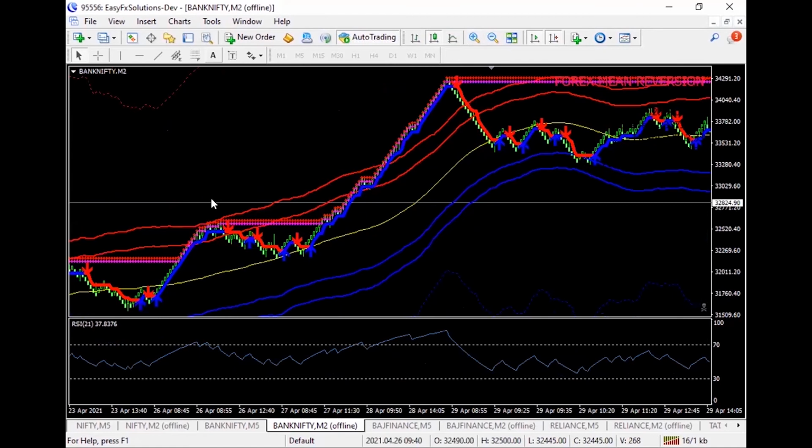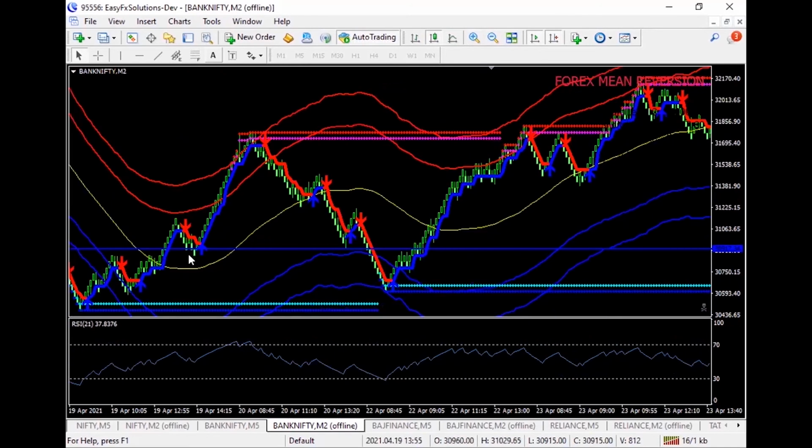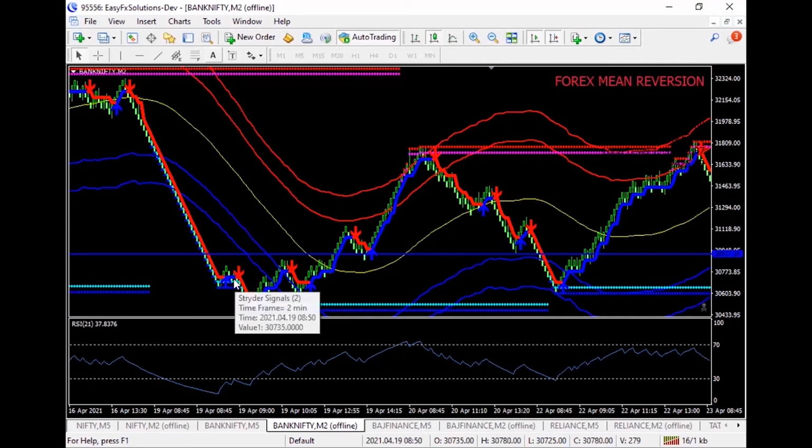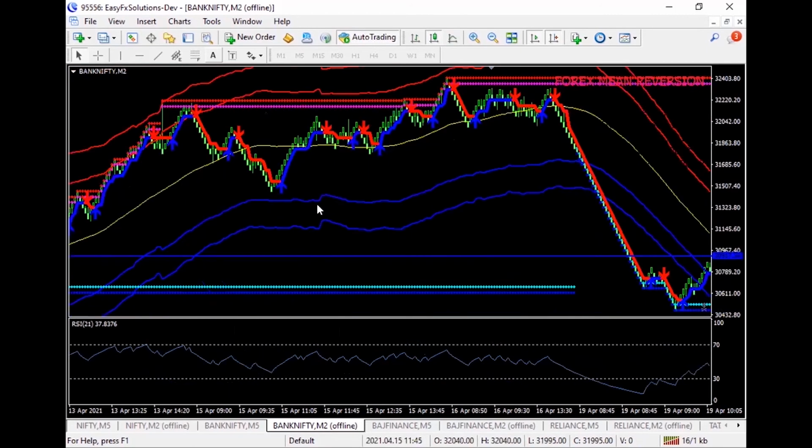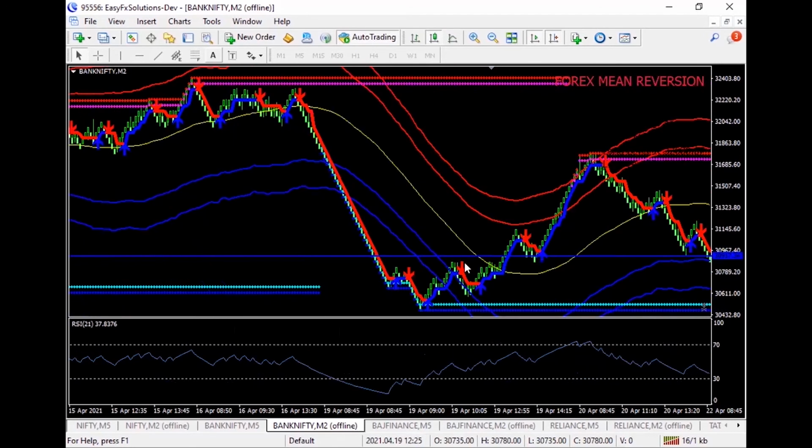We are going to enter only when the Renko bricks are on the extreme sides of the band, that is beyond blue or beyond red. Those are our high probability trades. And if the bricks are created in the middle, we are going to continue with only one single direction trade, either taking only sell trades or taking only buy trades. In that way, we will be able to avoid 40% of the losses.